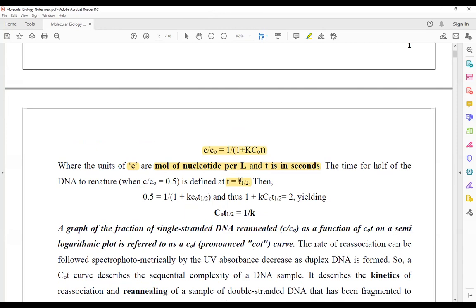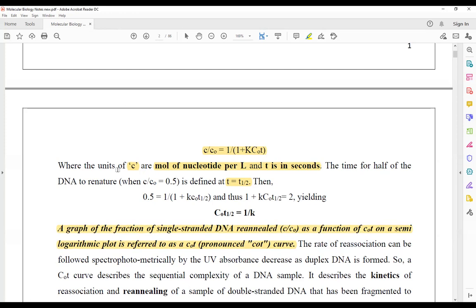Now the next point is Cot half equals 1 upon K. Now how to calculate the Cot half? Just put the value C by C naught equals half in this equation. You will get a value of Cot half equals 1 upon K. A graph of the fraction of single stranded DNA re-annealed as a function of Cot on a semi-logarithmic plot is referred to as Cot curve. If this definition seems tough, you can also write another definition.